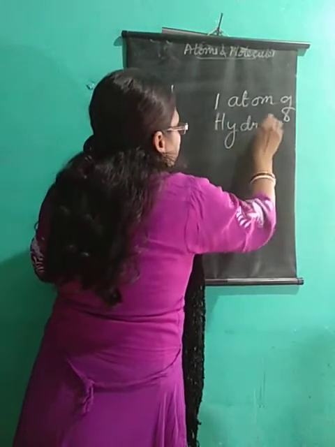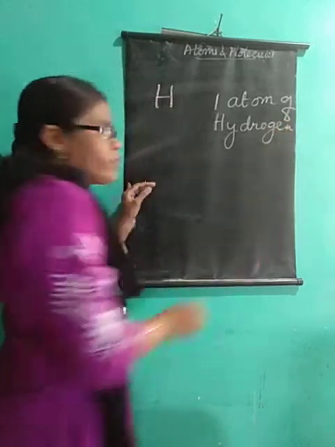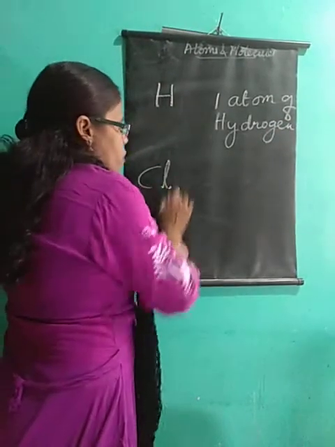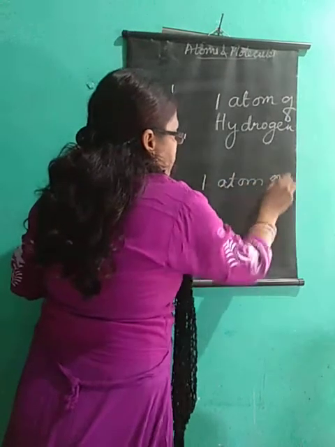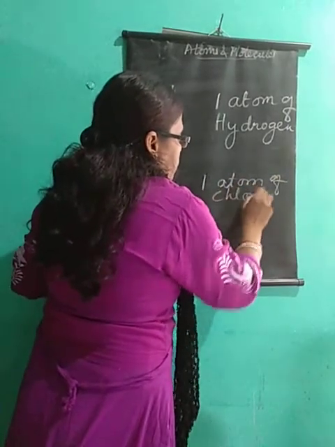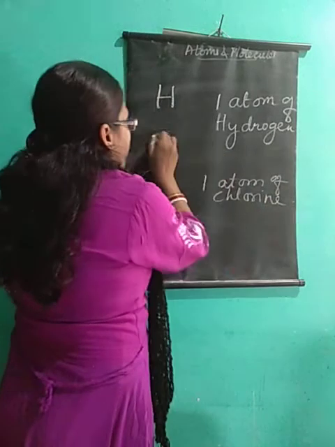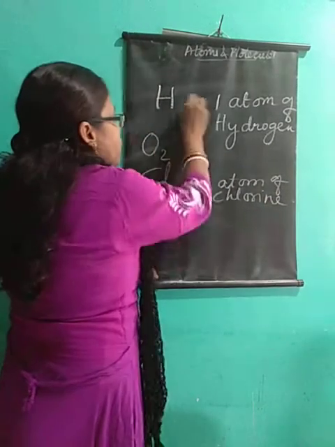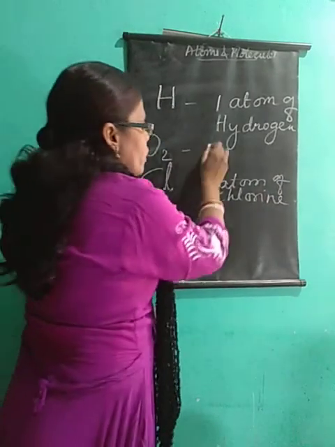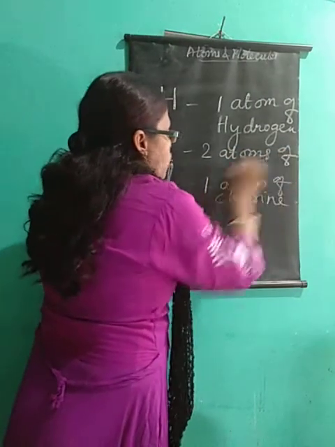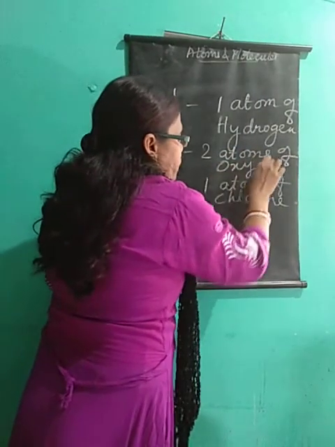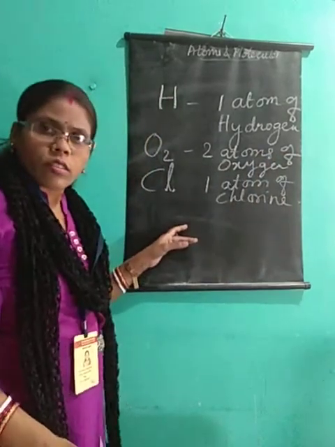If I say Cl, I mean one atom of chlorine. When I say O2, what do I mean to say? I mean to say two atoms of oxygen.